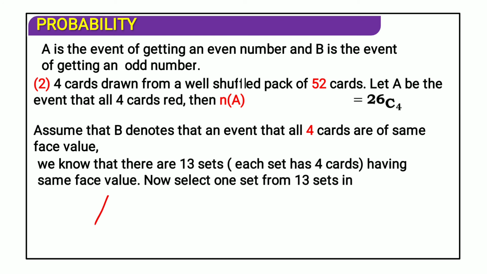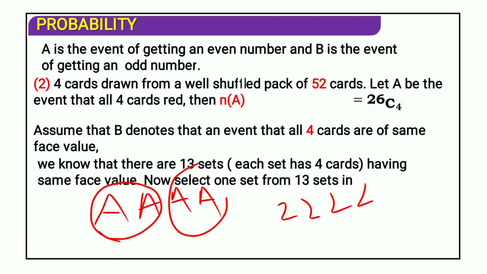Means to say there are 4 aces, 4 twos, and so on. Among the 4 twos, 2 are of red color and 2 are of black color. One is of diamond, another is of heart, this is of club, and this is of spade.